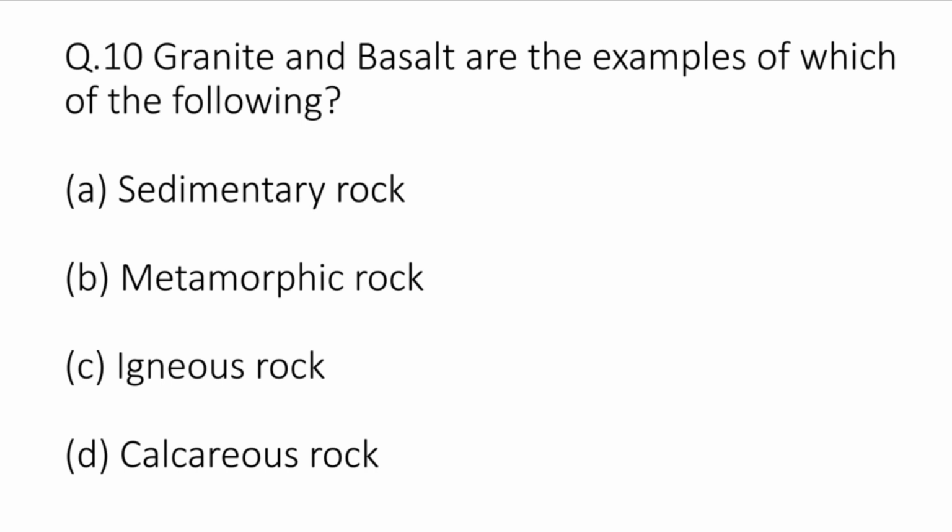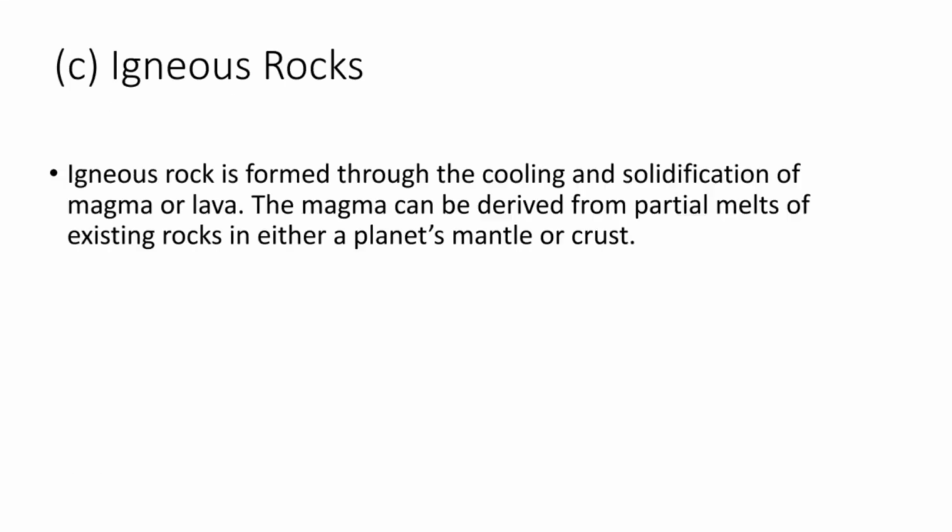Question number 10. Granite and basalt are the examples of which of the following? A. Sedimentary rock, B. Metamorphic rock, C. Igneous rock, or D. Calcareous rock. The correct answer is C. Igneous rocks. Igneous rock is formed through the cooling and solidification of magma or lava. The magma can be derived from partial melts of existing rocks in either a planet's mantle or crust.